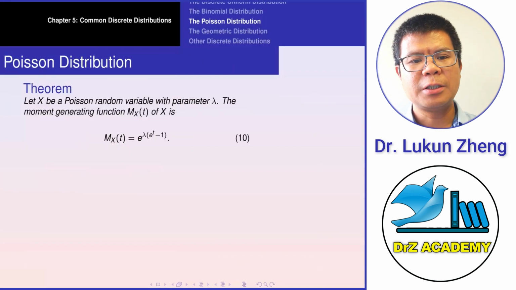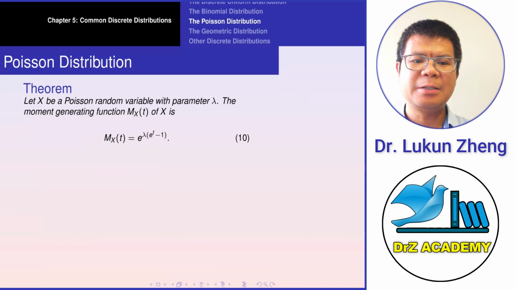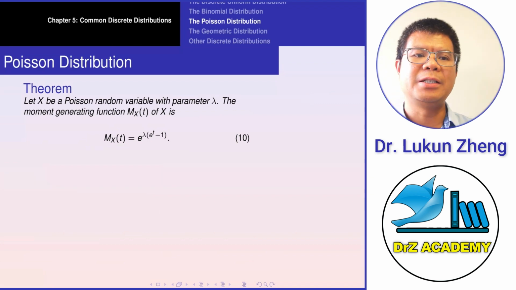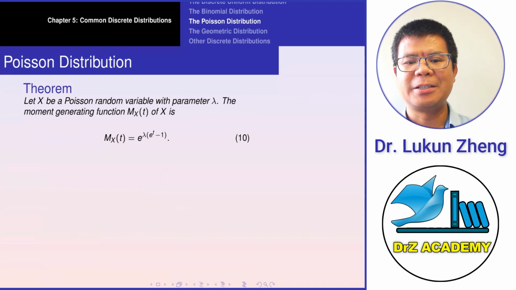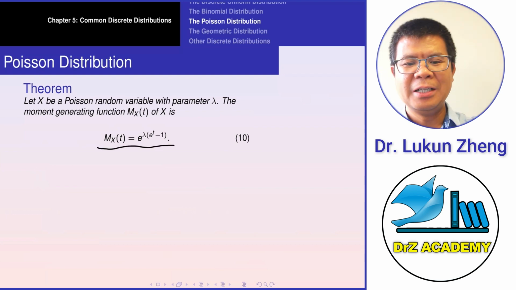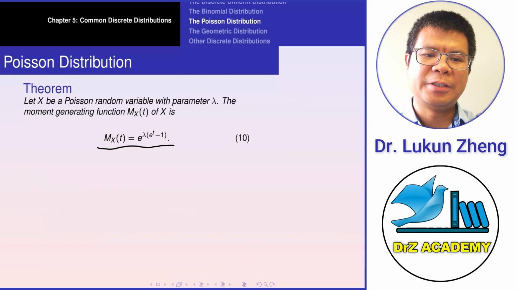Now, for this Poisson distribution, we have the following theorem, right? Let x be a Poisson random variable with the parameter lambda, then the moment generating function is going to be what? Given below here, right? It equals this one. Now let's just prove this theorem, right? It's a very simple proof.